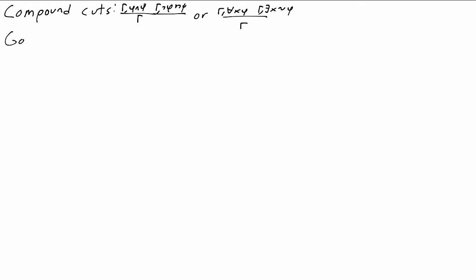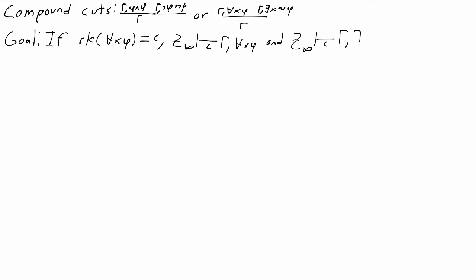If for all x phi has rank C, Z infinity deduces gamma comma for all x phi with all cuts less than rank C, and also Z infinity deduces gamma comma exists x phi with all cuts less than rank C, then Z infinity deduces gamma with all cuts in the deduction less than rank C. And the important point is that in this deduction of gamma, we can't use a cut over for all x phi. All cuts in this deduction of gamma must have rank less than C. So we need to transform these proofs somehow so that we only need to use cuts over simpler formulas.